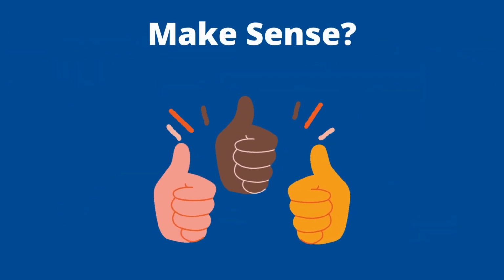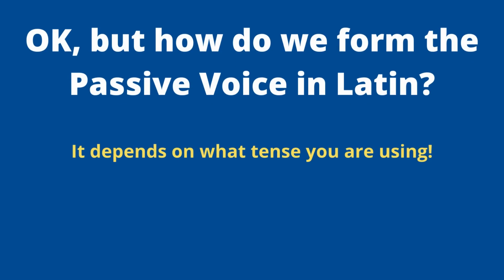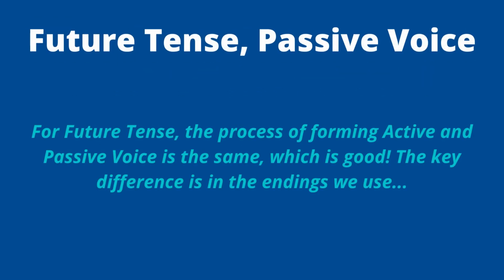So hopefully that makes some sense and you're feeling pretty good about it. But the real question we're after is how do we form it in Latin? How do we use and form passive voice? And like I've been telling you, it depends on the tense that you're using. Now, in this video, we're going to look at future tense, okay? And the good news is, just like with present and imperfect, which we've looked at so far, the future tense in the passive voice is formed the same way as an active voice.